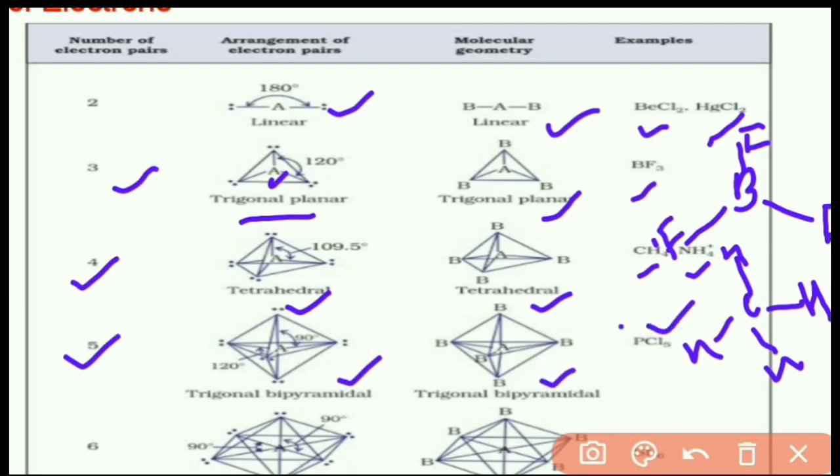Phosphorus is the central atom and chlorine atoms are arranged in this manner: three chlorines are arranged in an equatorial plane and two chlorines are placed in opposite positions, one above the plane and another below the plane. And then when the bond pairs are 6, the bond pair electrons are arranged with the central atom in an octahedral manner and its geometry is octahedral.